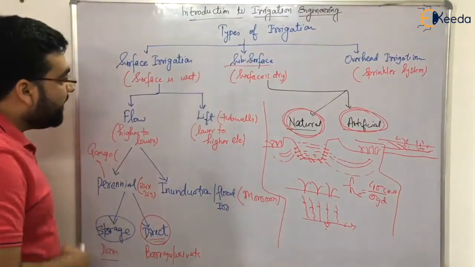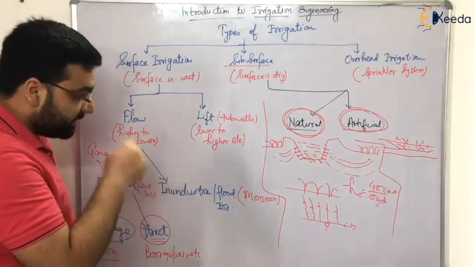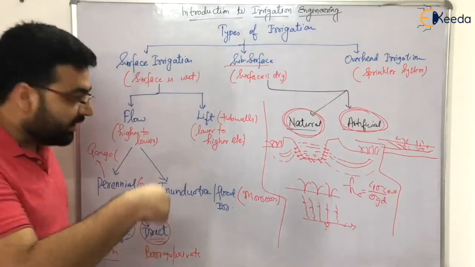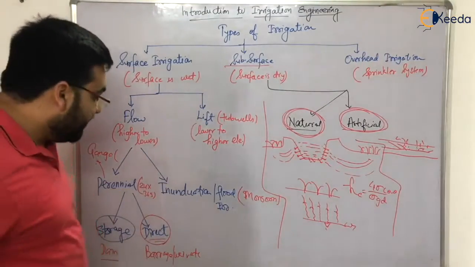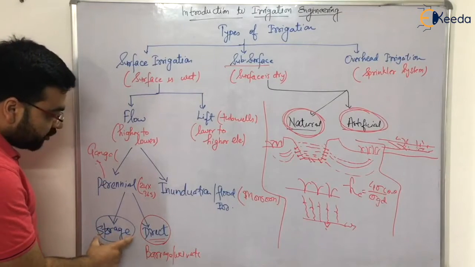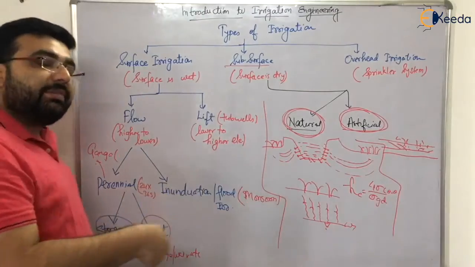Now, questions that have been asked: this question was asked in the SSC JE exam 2018, that the inundation system is a type of flow irrigation system, right? In Uttarakhand AE also, this question was asked: storage type of irrigation is a type of perennial irrigation. These types of questions have been asked very frequently.